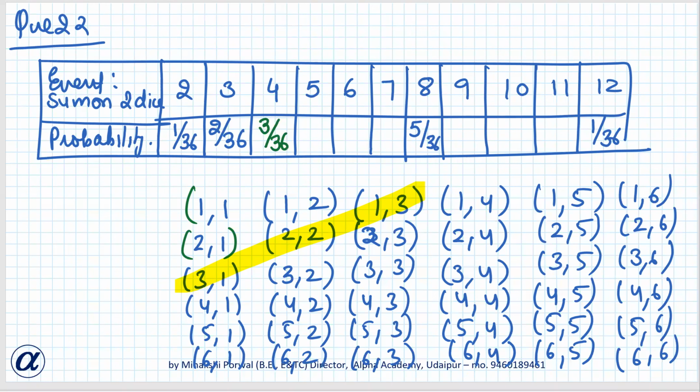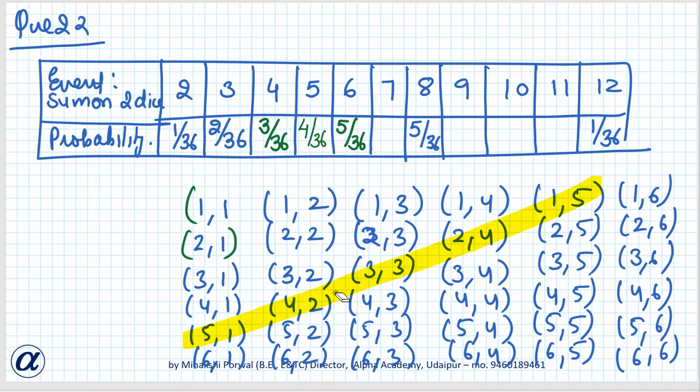How many ways can we get sum 5? 4 ways. Ma'am, 4, 1, 3, 2, 2, 3, 1. Very good. So it is 4 ways. So it will be 4 by 36. How many ways can we get 6? 5. So right, we can get 6 this way. 5 1, 4 2, 3 3, 2 4 और 1 5. In सब केस में. So 5 upon 36 will be the probability.